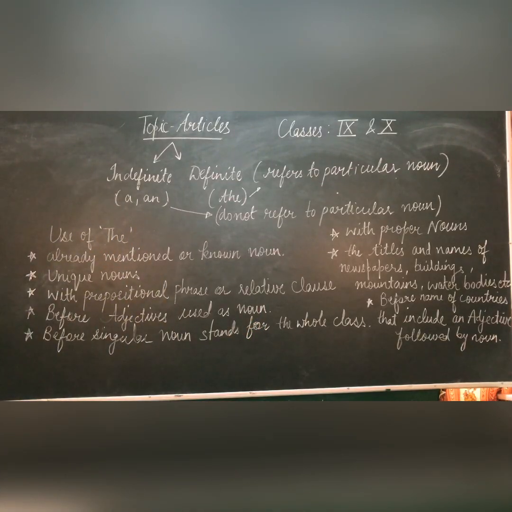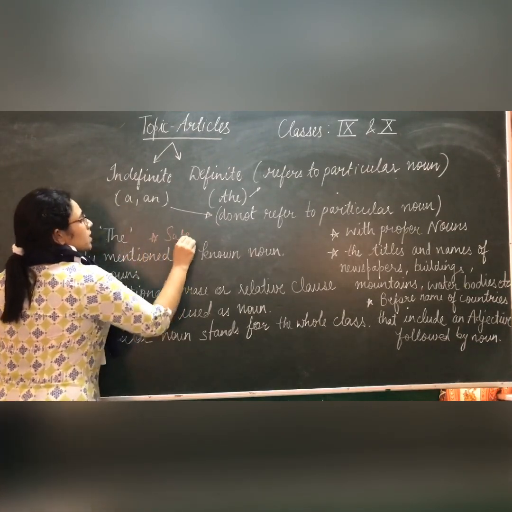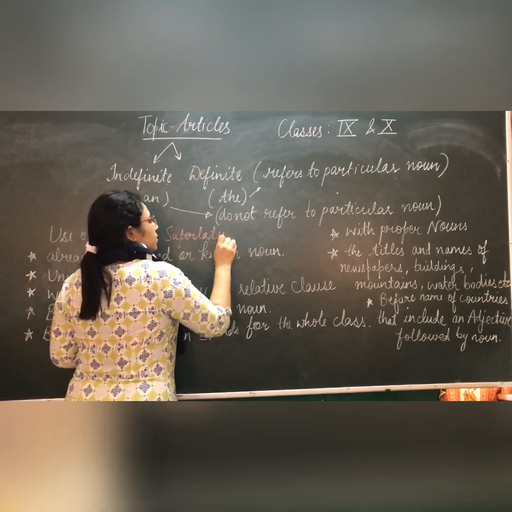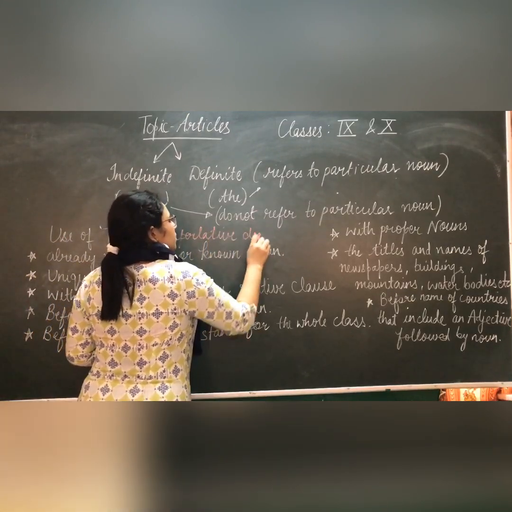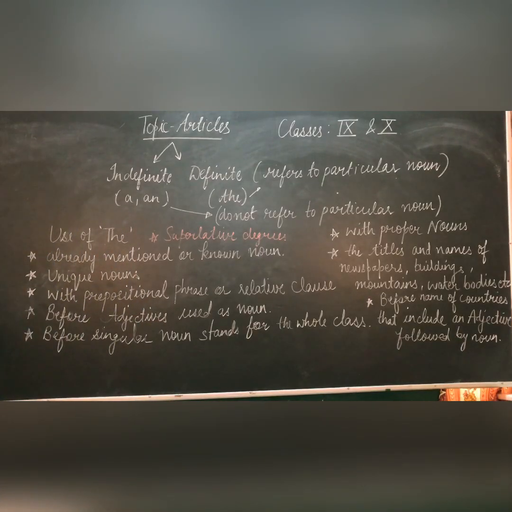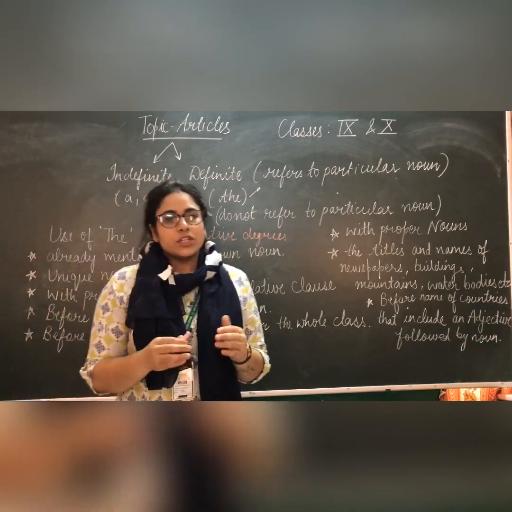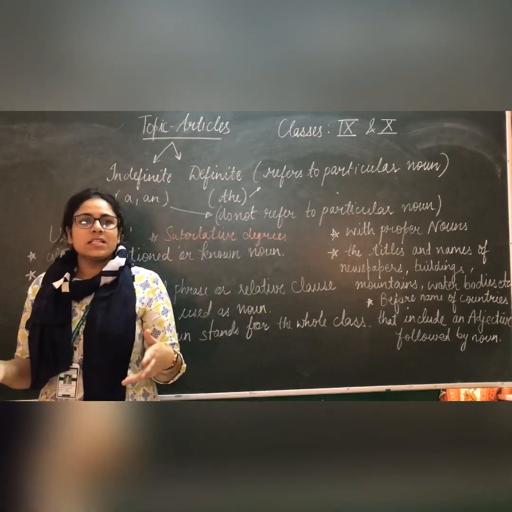And one important thing is that we also use the for superlative degrees of adjectives. Clear? For example, she told him the latest news.